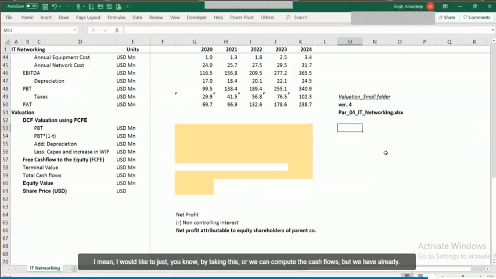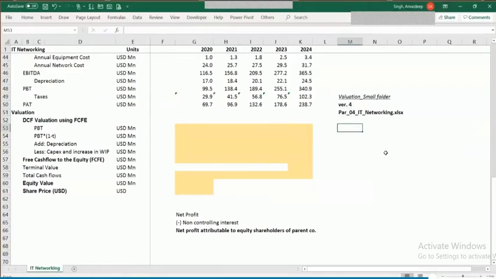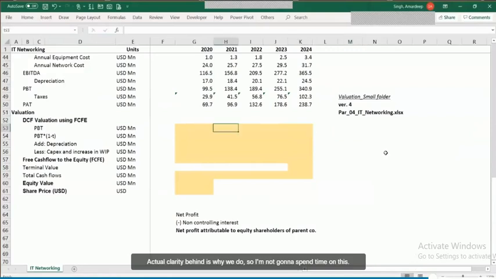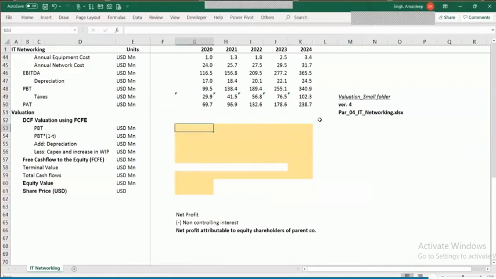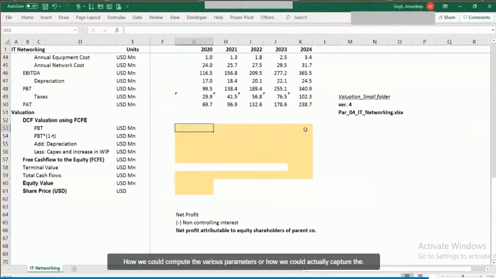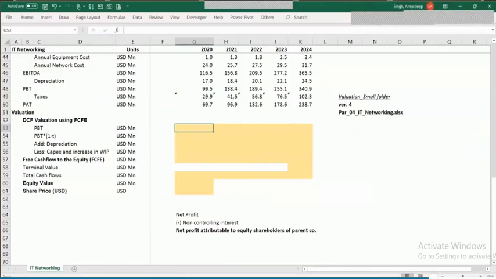Coming back to this, first I would like to just complete this by taking how we can compute the free cash flows. Though we have already discussed the conceptual clarity behind this, why we do so, so I'm not going to spend time on discussing how to compute FCFE. Now the way we could compute the various parameters, or how we could capture the other parameters of